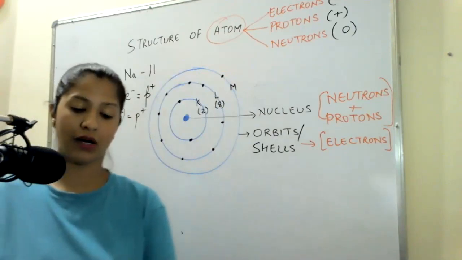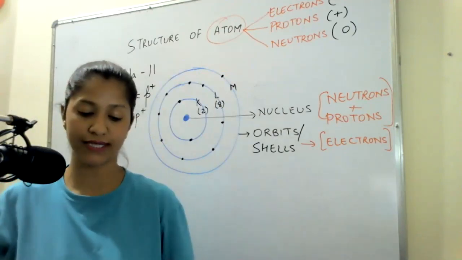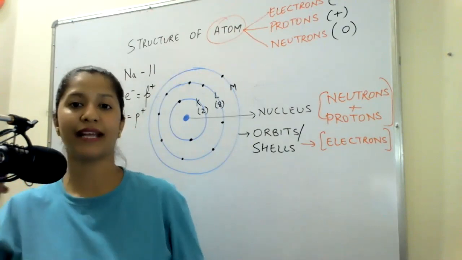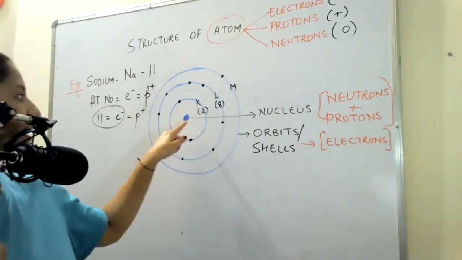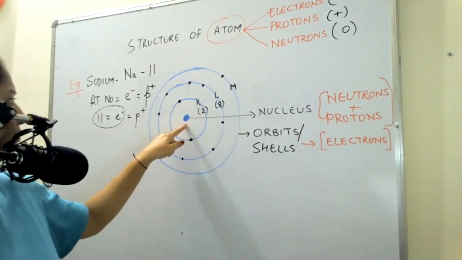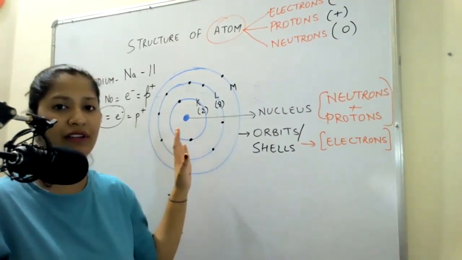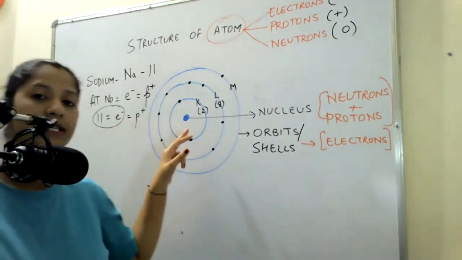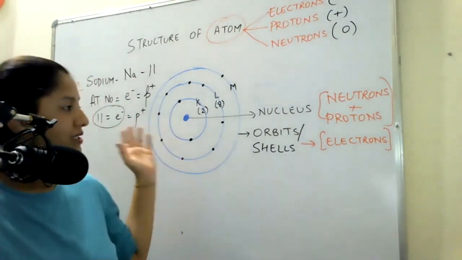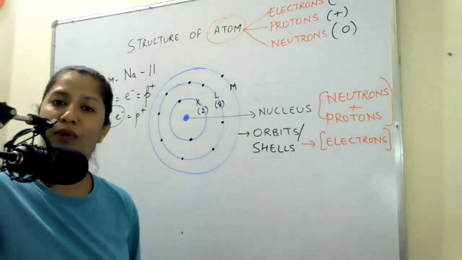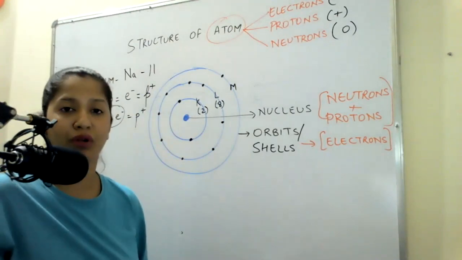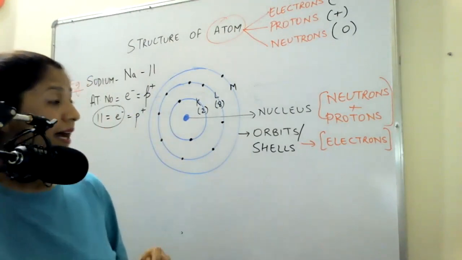Correct? That is how we fill the electrons in the different orbits. Inside the nucleus we do not generally show the number of protons by putting dots or something. We just leave it like that. We leave it that the number of protons is 11, and the number of neutrons we also know from the formula of the mass number. How do we calculate the number of neutrons? Correct. I hope this is clear.